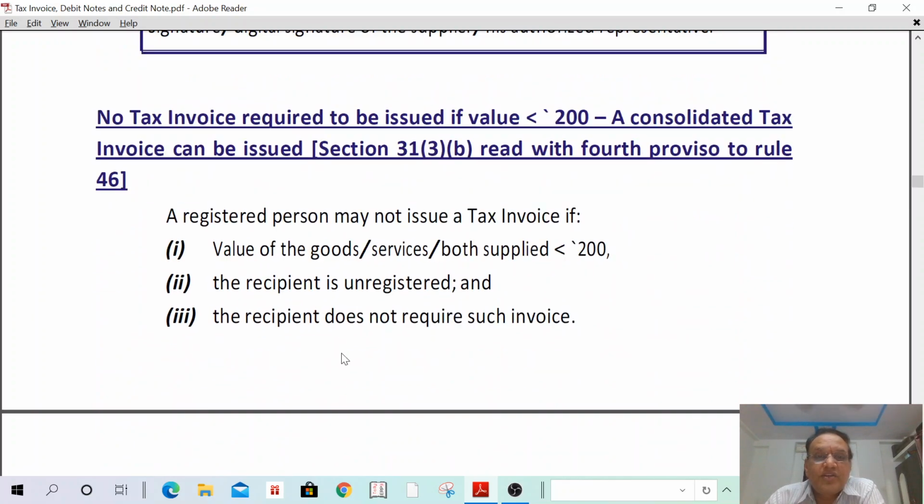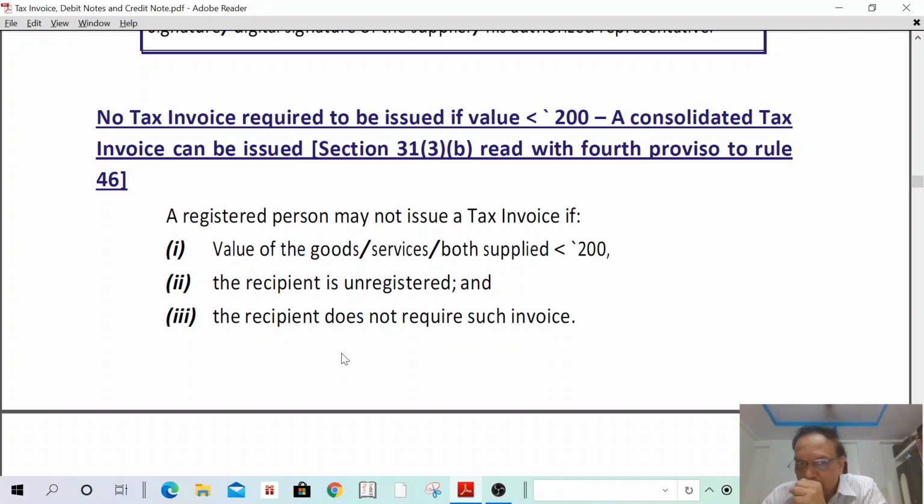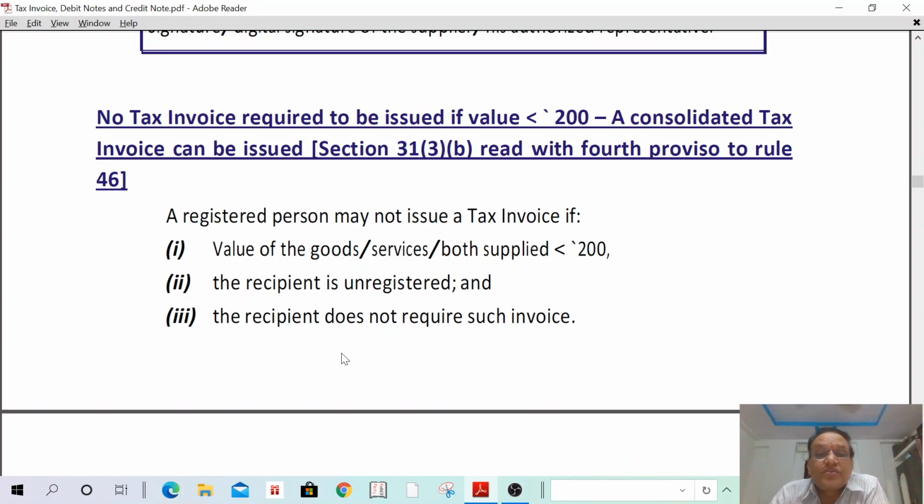No tax invoice is required to be issued if the value is less than 200. Some 1 or 2 mark questions can be answered. When need the tax invoice not be issued? A tax invoice need not be issued if the value of goods or service or both is less than 200. If the value of goods or service or both is less than 200, then the recipient is unregistered. Once the recipient is unregistered, it does not require such a tax invoice. Third one, the recipient does not require such an invoice. Even though sometimes the recipient is not registered, he requires invoices. If he does not require such an invoice, no need to issue a tax invoice.